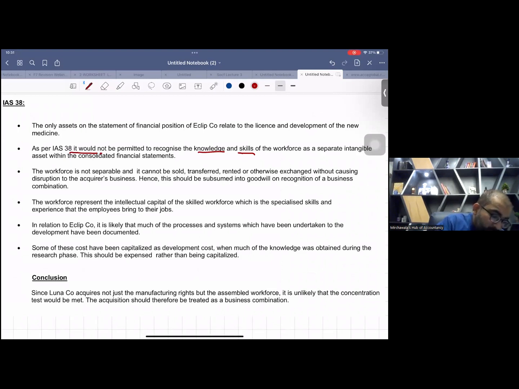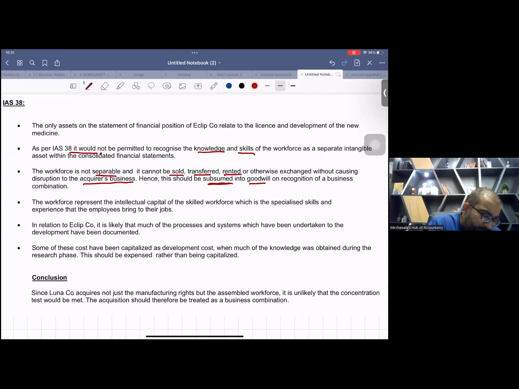Why? See the reason. The workforce is not separable and it cannot be sold, transferred, rented, or otherwise exchanged without causing disruption to the acquired business. Otherwise, the business will be down. Hence, this should be subsumed into the goodwill. Remember my rectangle. When you cannot recognize an intangible asset separately, then that intangible asset becomes part of the goodwill. I already taught you that rectangle.